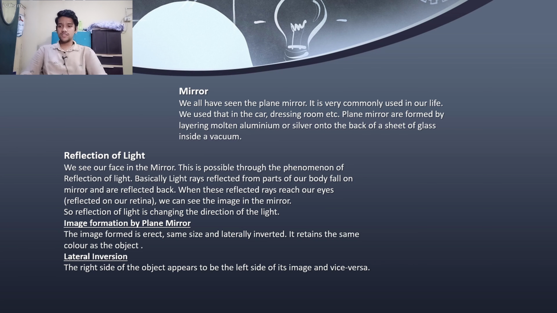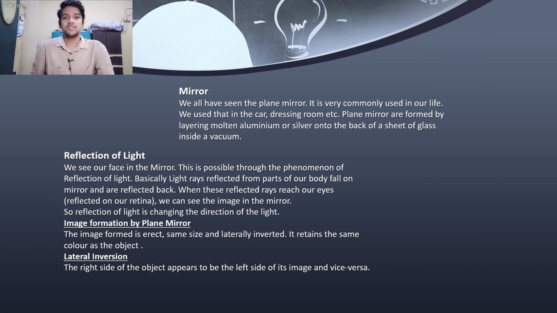But have you ever noticed that our left hand in the mirror looks as the right hand and the right hand looks as the left hand? This is because the image that forms in the mirror is laterally inverted. The other properties of the image are: it is erect, it is of the same size, and it retains the same color as the object which reflects.